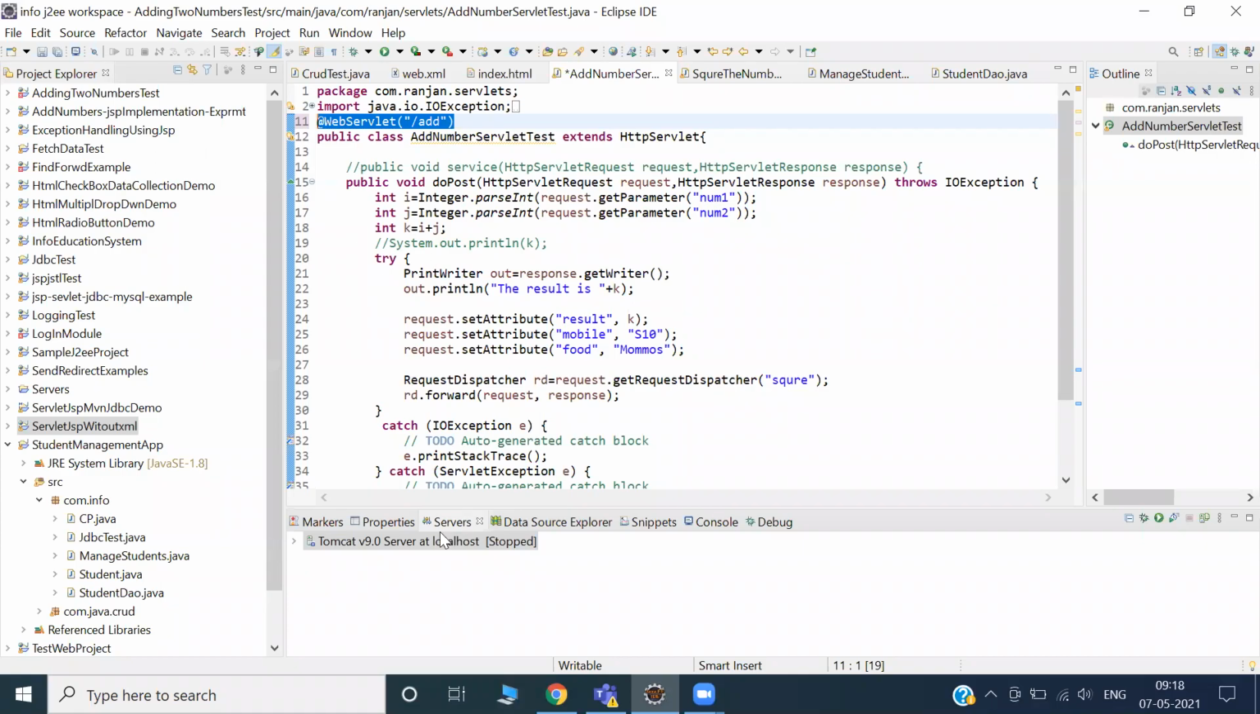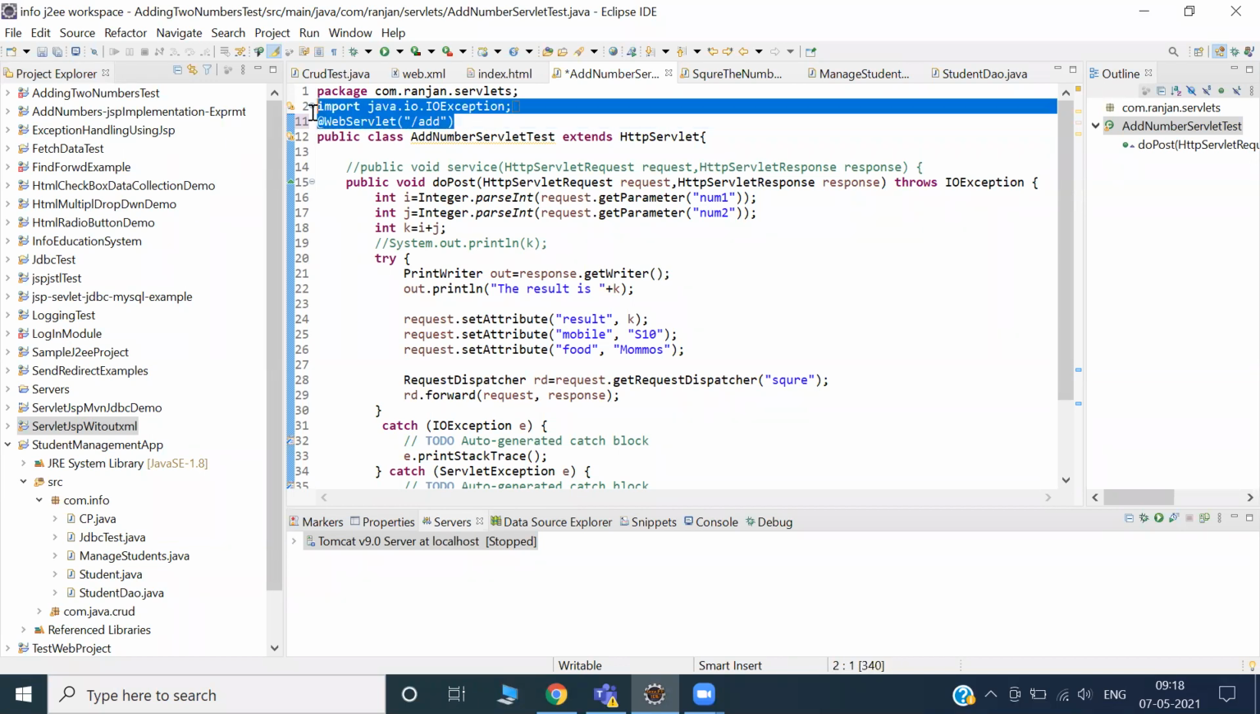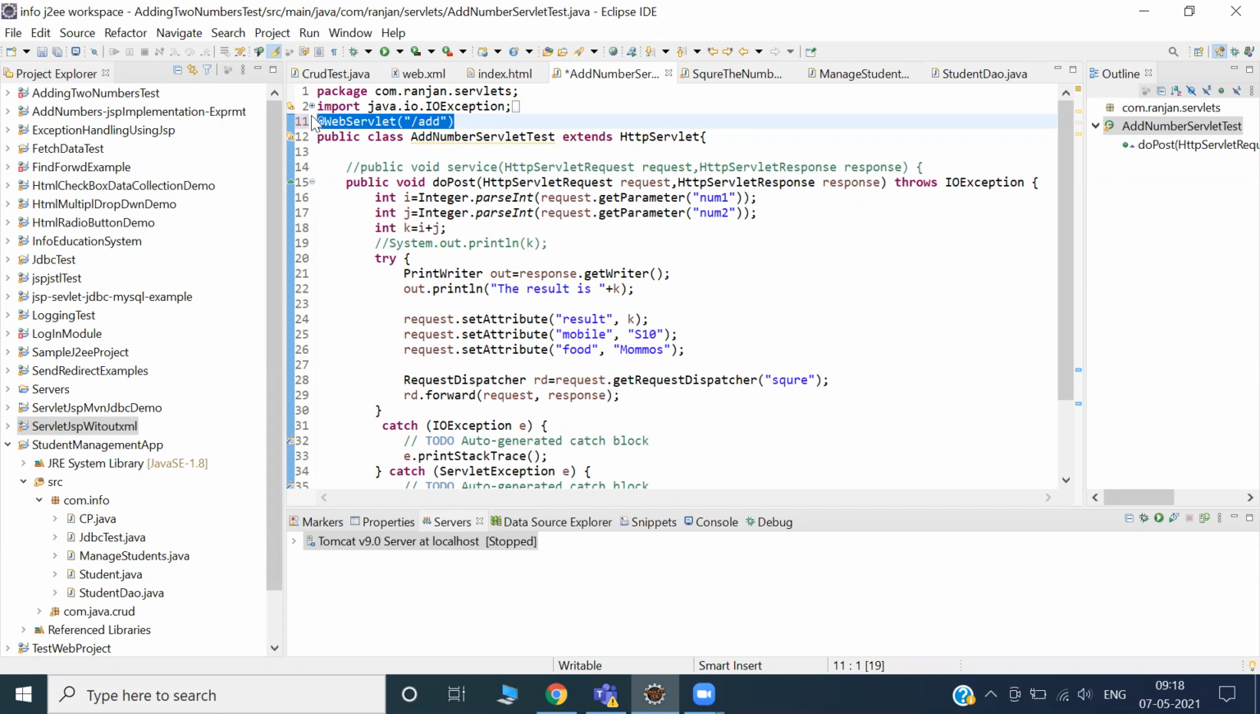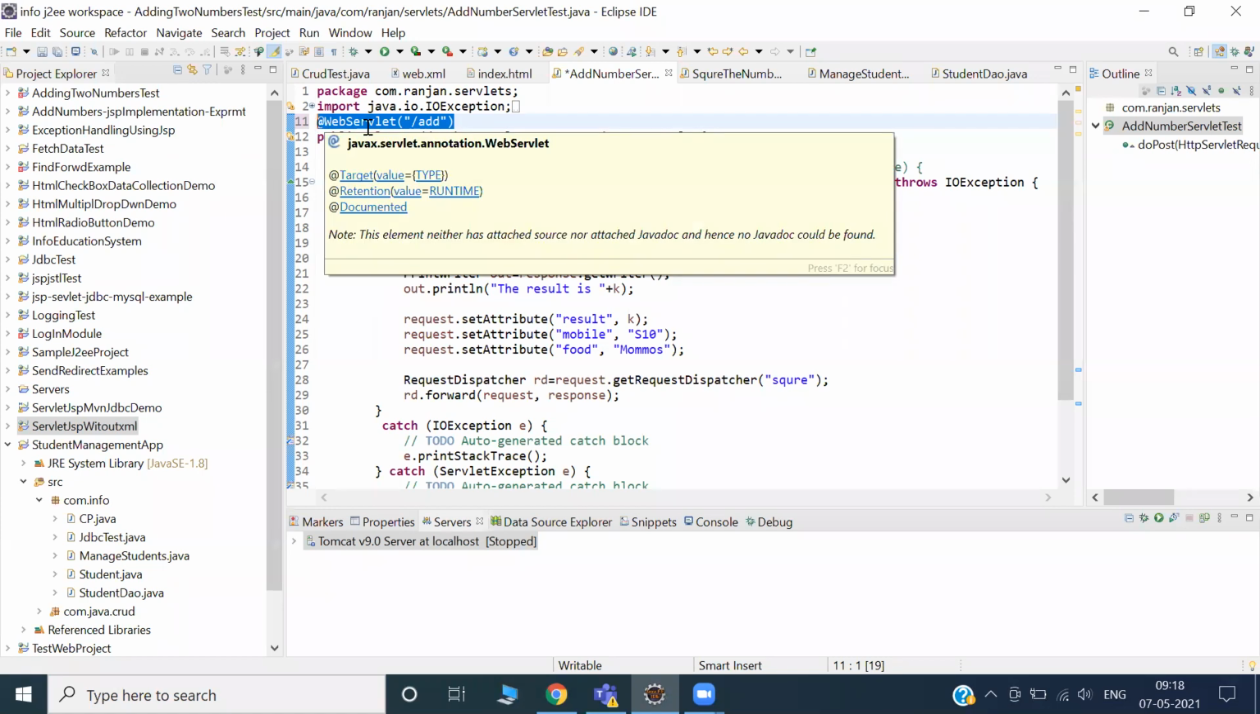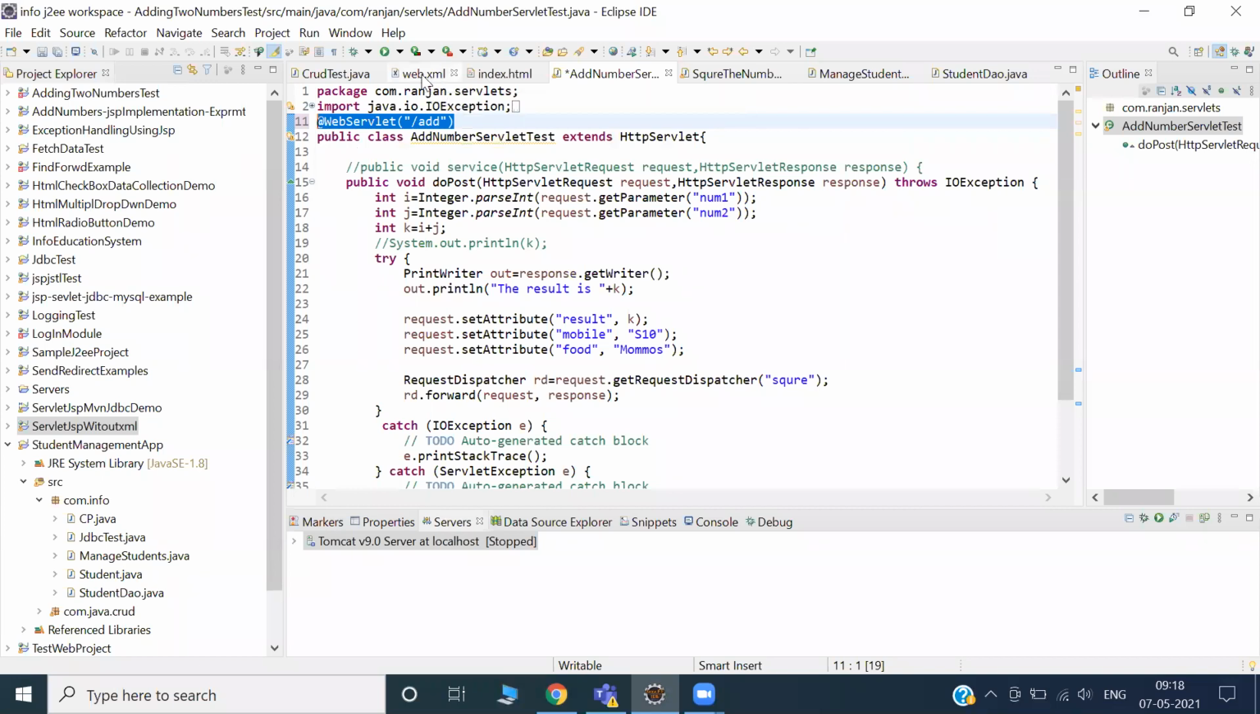Yeah, in the new version of Java or the new version of Servlet, they have introduced annotation. This is called annotation, the @ symbol. The @WebServlet annotation means that in this small element, they wrote the code in such a powerful way that it can understand directly without the help of web.xml.